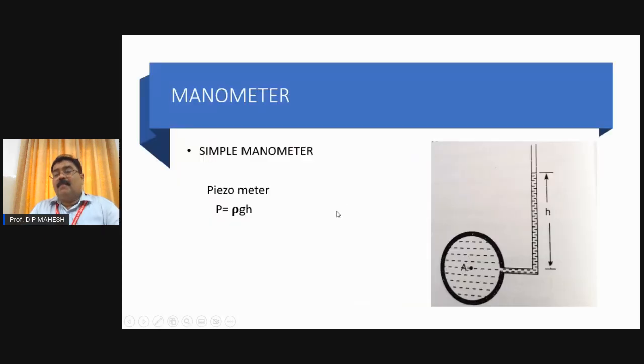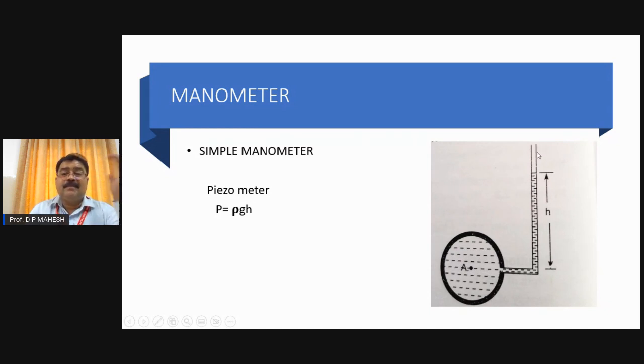Friends, please remember manometers. What is a manometer? A manometer is one which measures pressure. There are several types of manometer: simple manometer, differential manometer, and inclined manometer. The simplest form of the simple manometer is called the piezometer. When you look at the figure, there is a right angle bent glass tube. Actually, this is a cross section of the pipe. The point A indicates the center of the pipe to which a right angle bent glass tube is fitted.